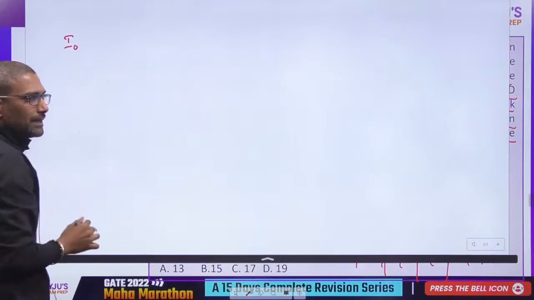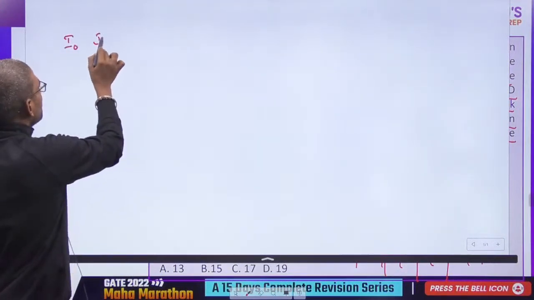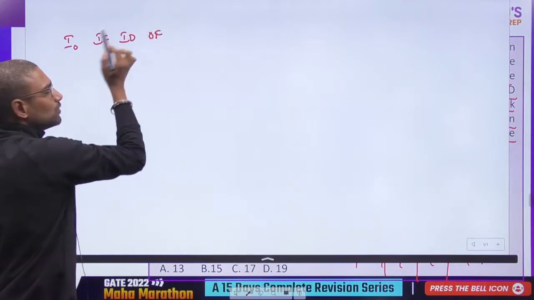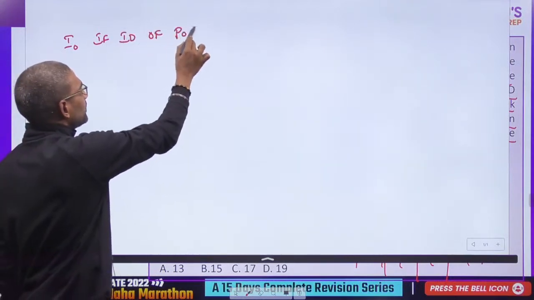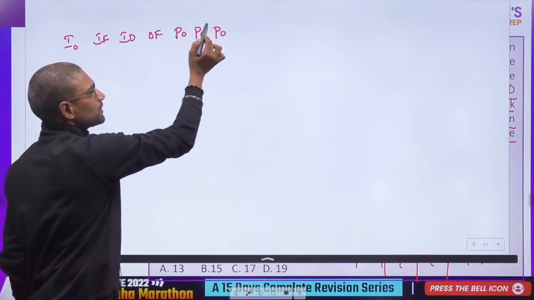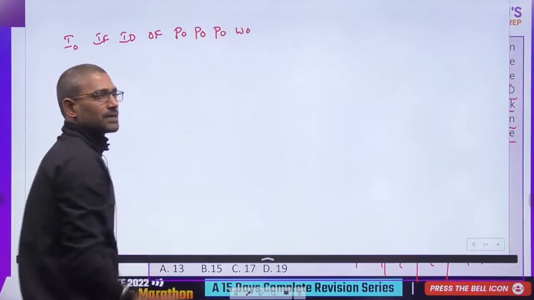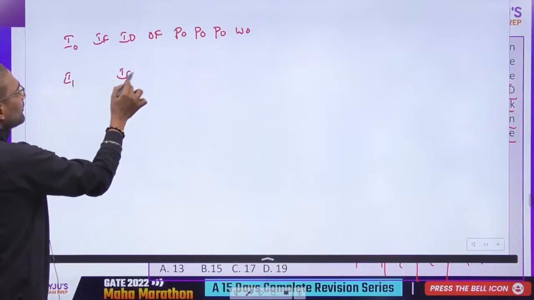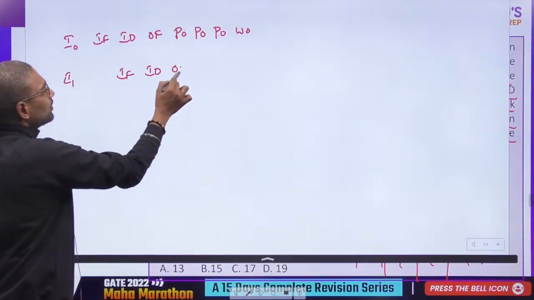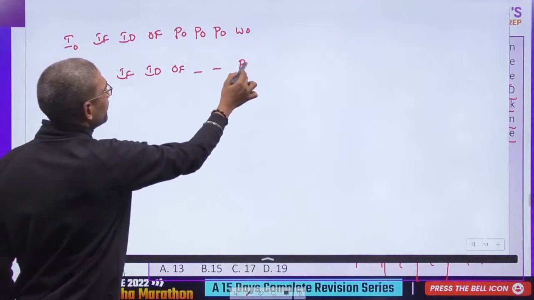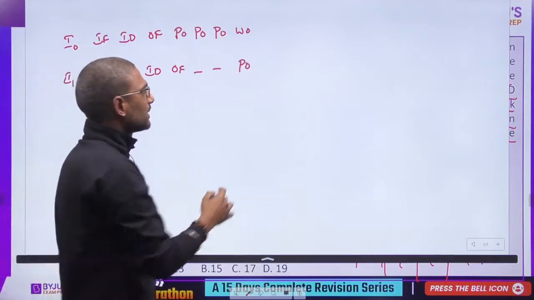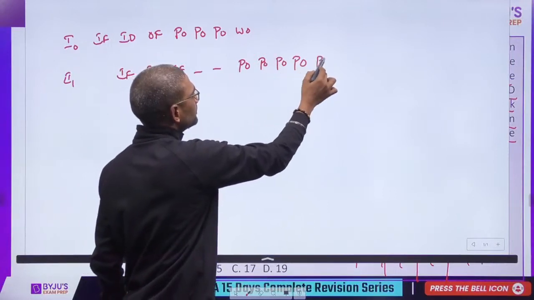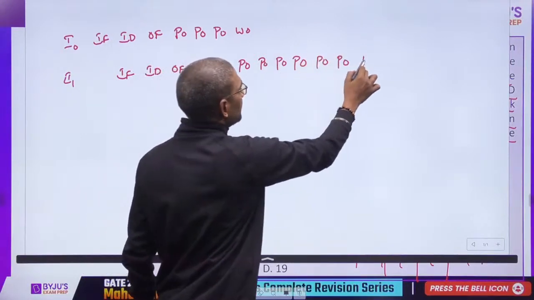So I0: IF requires 1 clock cycle, ID requires 1 clock cycle, OF requires 1 clock cycle, PO requires 3 clock cycles and WO requires 1 clock cycle. I1: IF, ID, OF, PO we cannot perform because another PO is happening. PO requires 6 clock cycles and then WO.